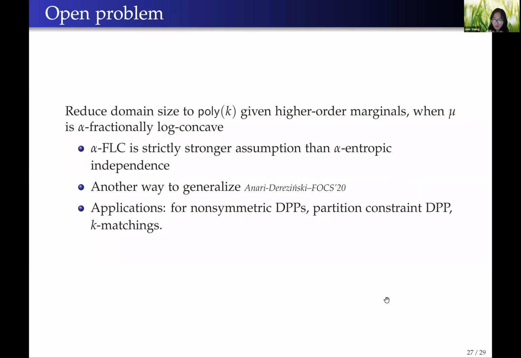A remaining open problem is whether we can reduce the domain size to be independent of n. We know that this is true for symmetric DPPs and distributions over bases of rank k matroids through previous work. We conjecture that this is also true for k-matchings and non-symmetric DPPs, and more generally for all alpha-entropically independent distributions, if we allow a preprocessing step where we are given access to higher order marginals.